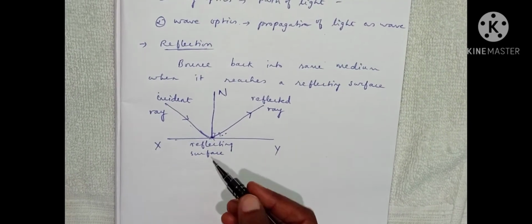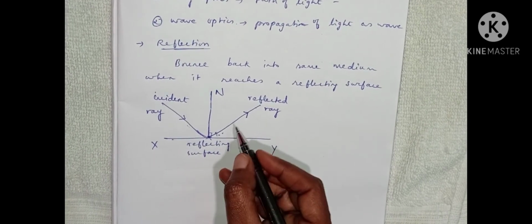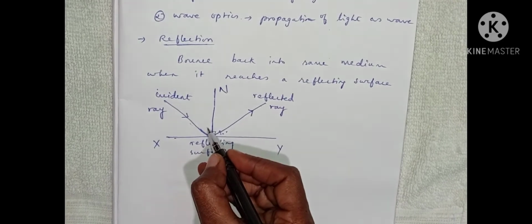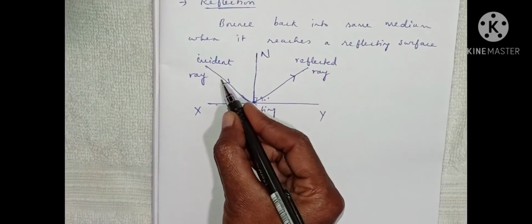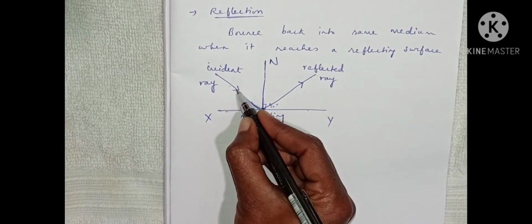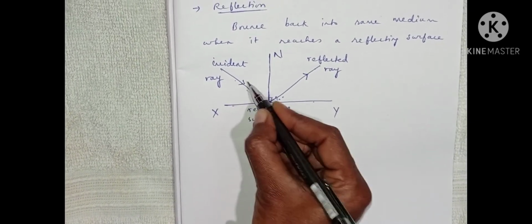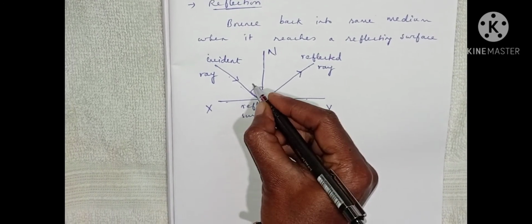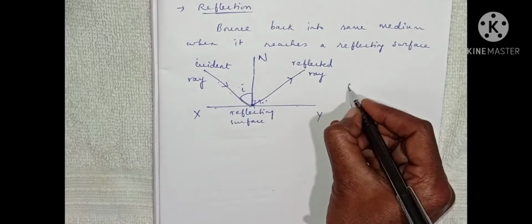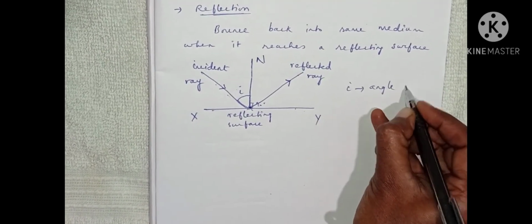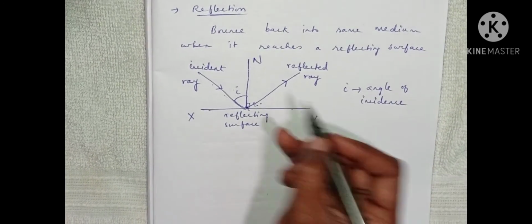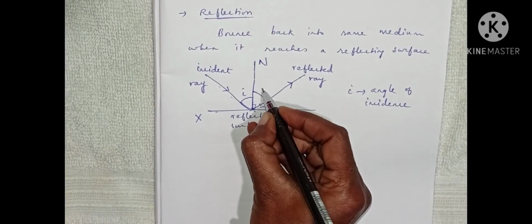Here we mention the angle of incidence and the angle of reflection. First, angle of incidence means the angle between the incident ray and the normal to the reflecting surface. And another one is the angle of reflection.